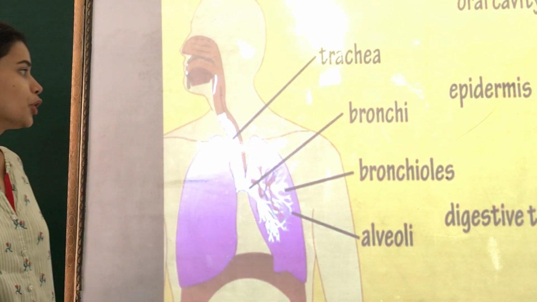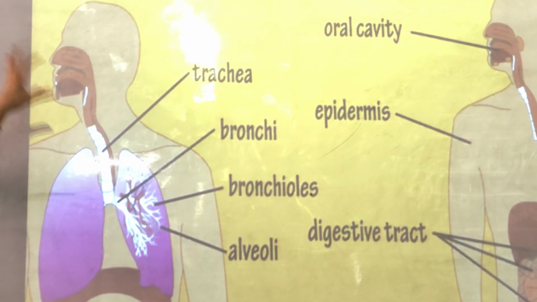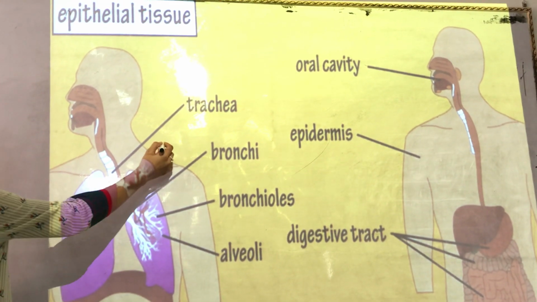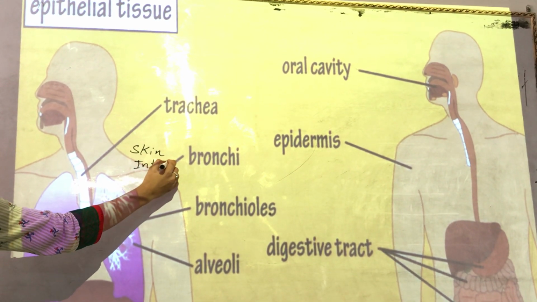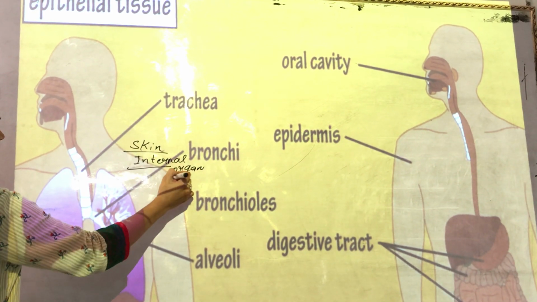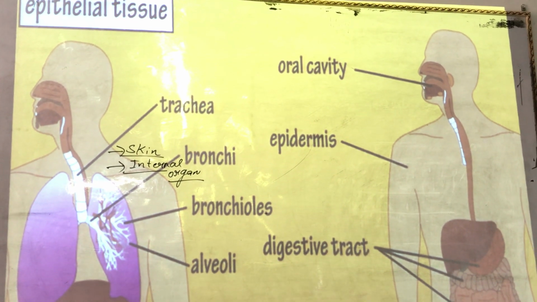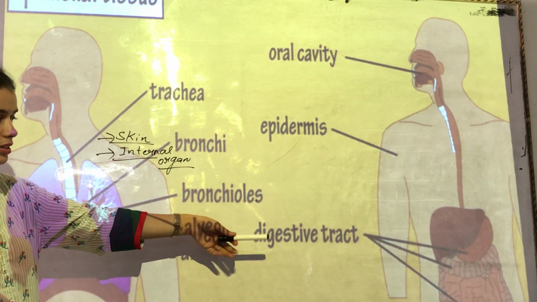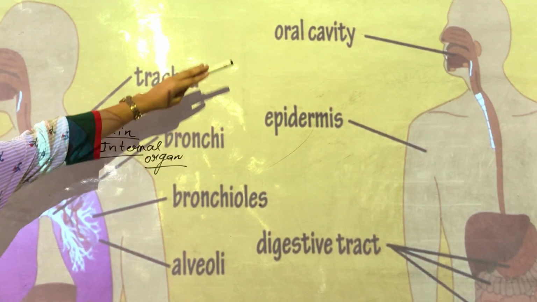As you can see here, this epithelial tissue is present in the trachea and bronchi. I have just written a few names, but it is present almost everywhere on our skin as well as on the outer lining of our internal organs. You can see here trachea, bronchi, bronchioles, alveoli, the digestive tract, that is stomach, large intestine, small intestine, epidermis, and oral cavity.